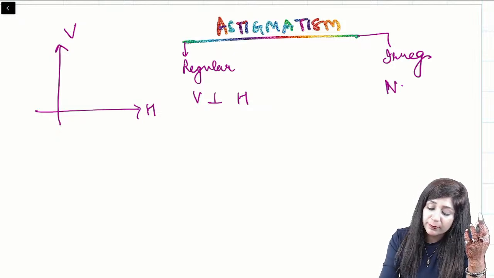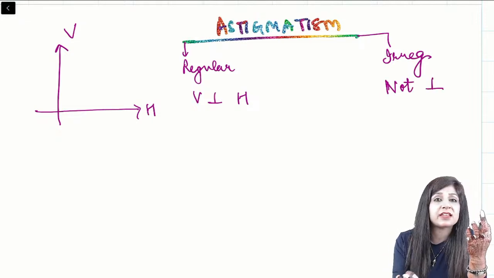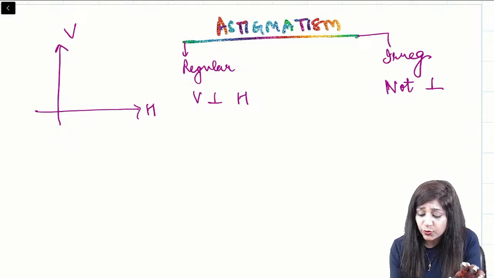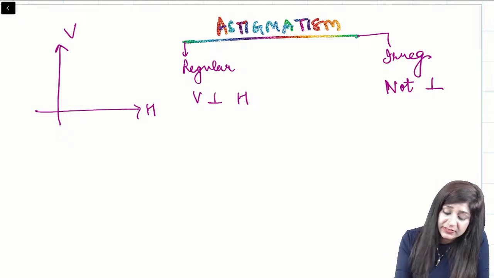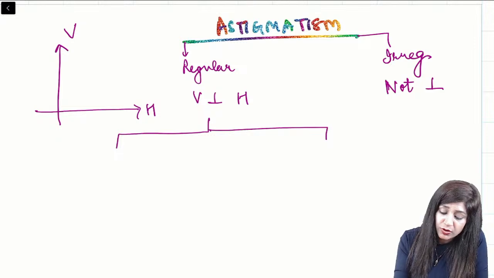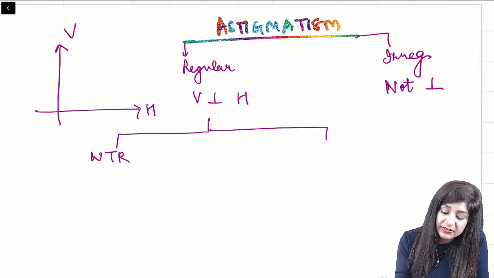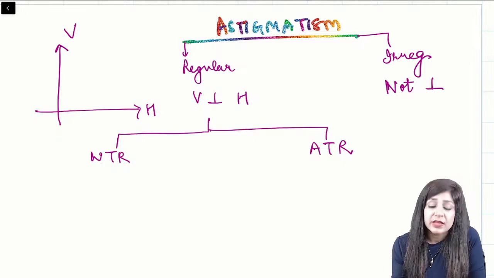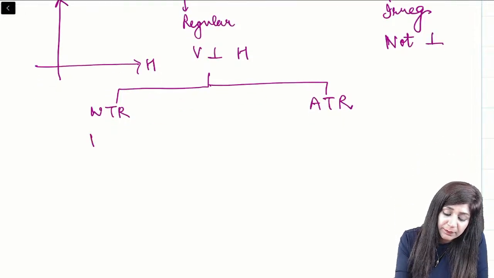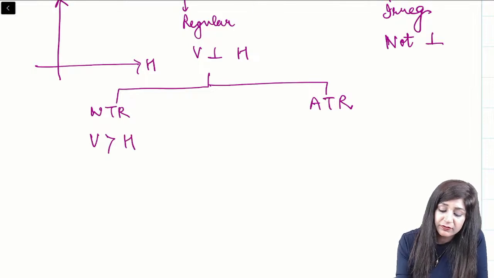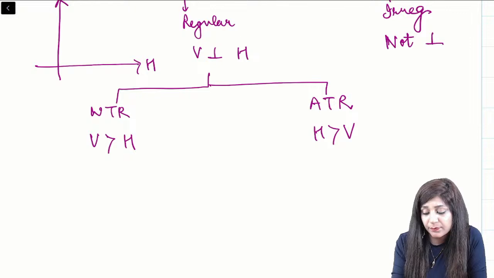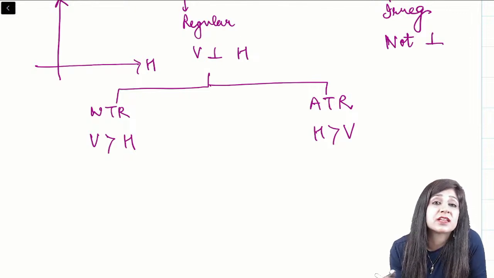While if they are not perpendicular, then I would say it is a irregular astigmatism. Now once you know that it is a case of regular astigmatism, we can further divide this into with the rule astigmatism and the against the rule astigmatism. With the rule, that means when the vertical power is more than the horizontal power, then it is called as with the rule, while horizontal power more than the vertical power, then it is called as against the rule.